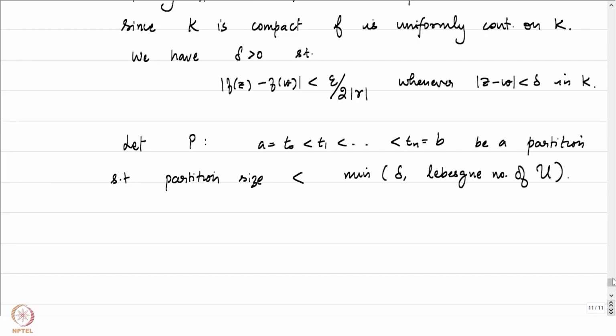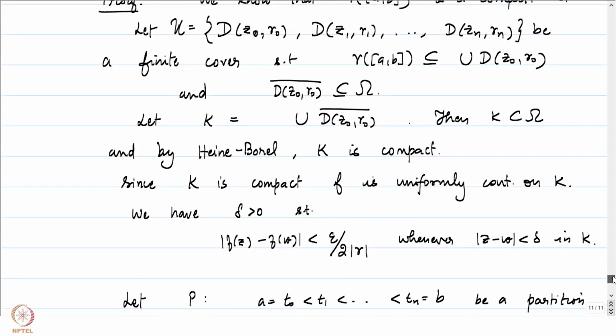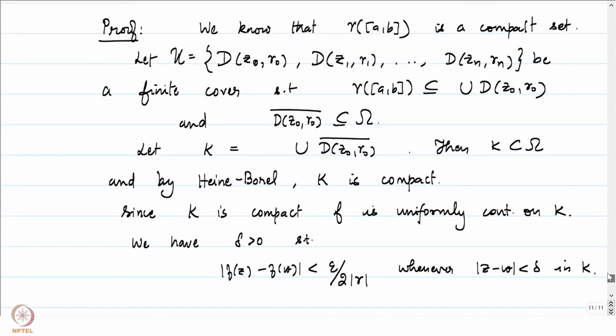So let's just go up and check what the set u was. The script u, which I am underlining now, is this particular open cover, which is a finite cover of gamma of the closed interval AB. Let me recall what the Lebesgue number was for a given open cover.